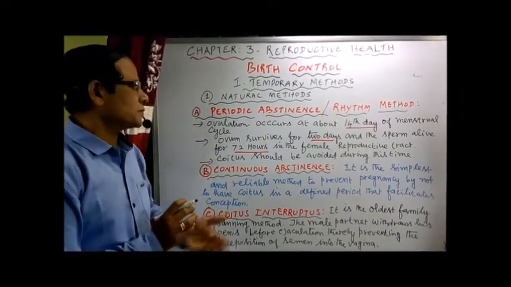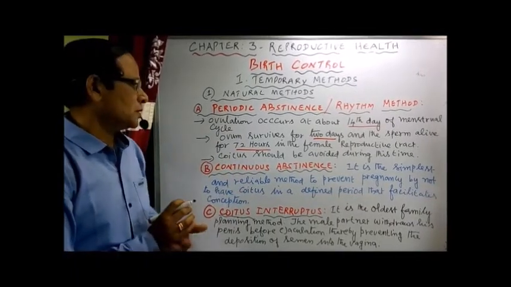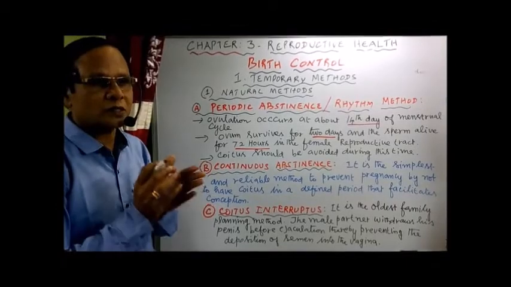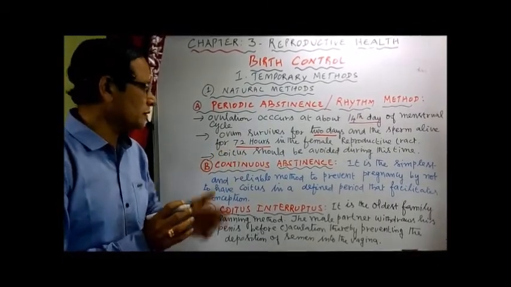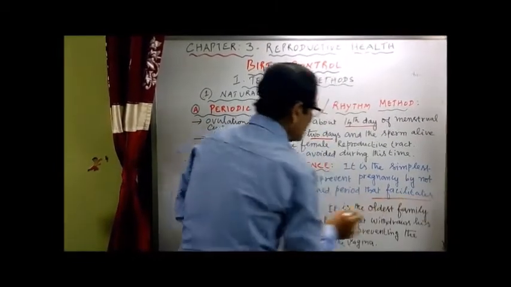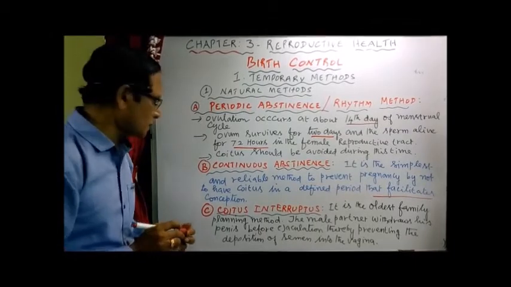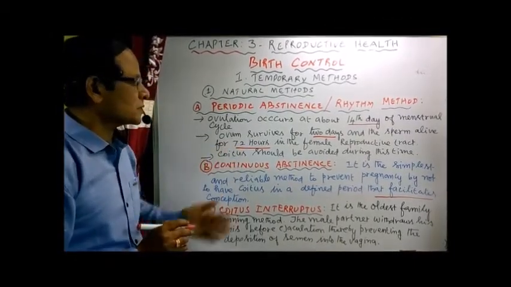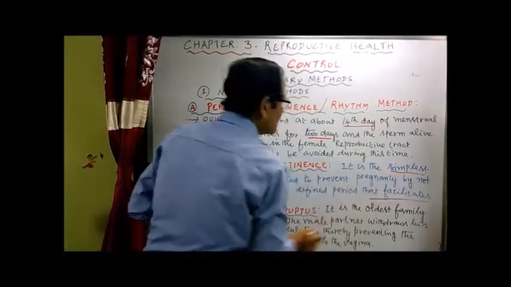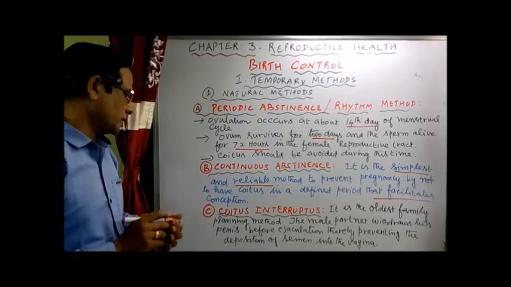Now, continuous abstinence. It is the simplest and most reliable method to prevent pregnancy, by not having coitus during the period that facilitates conception. That's why it's called the simplest and reliable method. The most reliable method is continuous abstinence: keeping away, not having coitus.